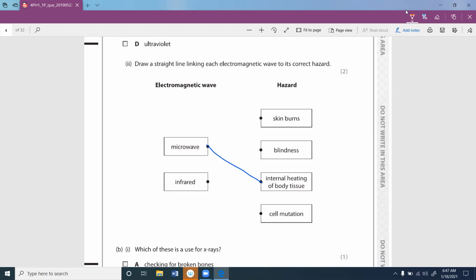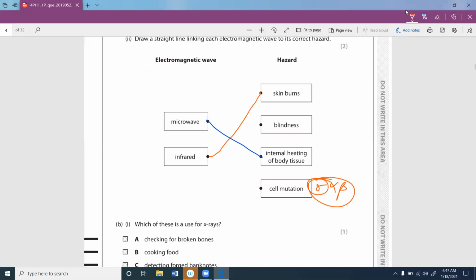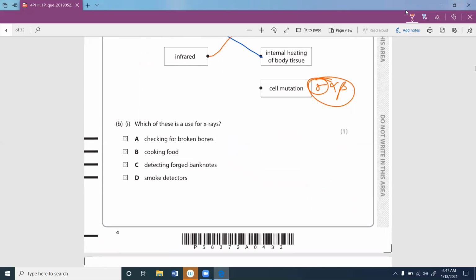So it can be over here. Cell mutation comes from gamma. Gamma, alpha and beta can cause some kind of cell mutation, but prominently cell mutation comes from gamma. Alpha and beta can occur, but they cannot penetrate much through your skin, so they won't make as much impact as gamma. So that's a factor to understand.